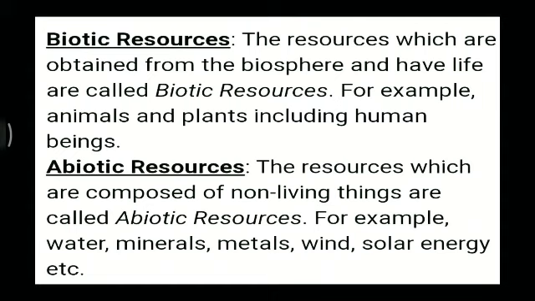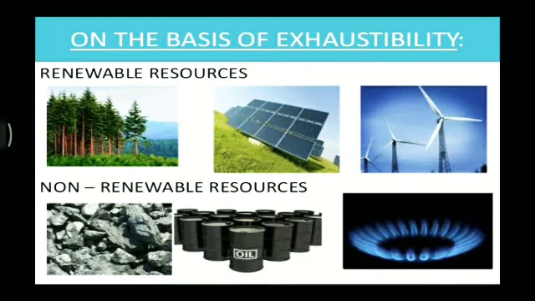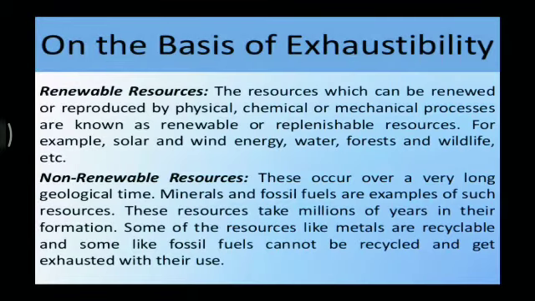Next, on the basis of renewability or exhaustibility, resources can be classified as renewable and non-renewable resources. What are renewable resources? The resources which do not get exhausted even after continuous use are called renewable resources.